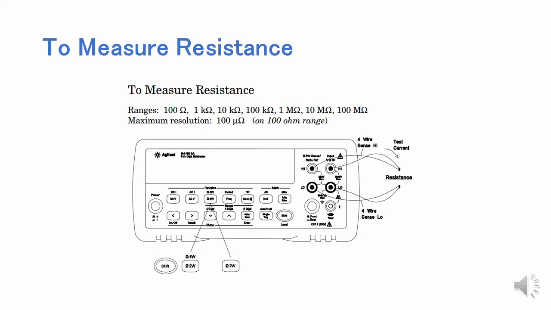Resistance measurements. Select the ohm 2W key on the front panel to measure 2-wire ohms. Use the red and black terminals on the right end to connect the resistance with test leads. Press Shift and ohm 4W keys to set 4-wire ohms measurements. Use the additional sense terminals and connect 4 test leads to the resistance. Since no current flows in the sense leads, the resistance in these leads does not give a measurement error.